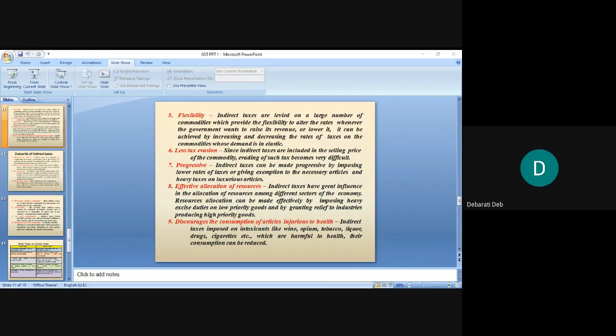Then effective allocation of resources: it discourages the consumption of articles that are injurious to health, because you can see in alcohol the taxes are quite high. You remember the time when, after lockdown, for a few days the alcohol shops were reopened and people just jumped over, they were fighting with each other for buying the alcohol. But when the prices are high, taxes will be high, then few people will think and maybe they will buy in lesser amounts, isn't it? Then cigarettes, drugs, liquor, all types of tobacco, in those items the taxes are very high. Understood?